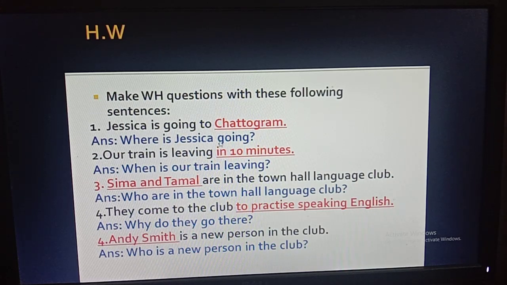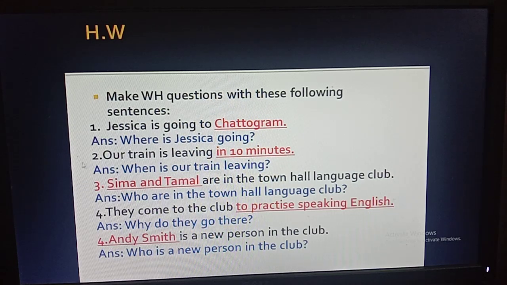So you need not change anything because there is already a verb, auxiliary verb here. So you need not bring any auxiliary verb here again. Just you need to change the location. That means Jessica is going to Chattogram. There is indication of location. That's why you have to bring here where, and as there is auxiliary verb already, so no need to change it, just follow the sentence. Okay, where is Jessica going?